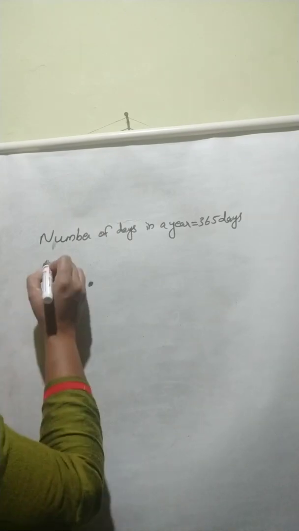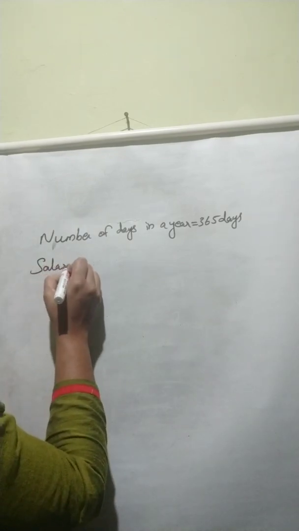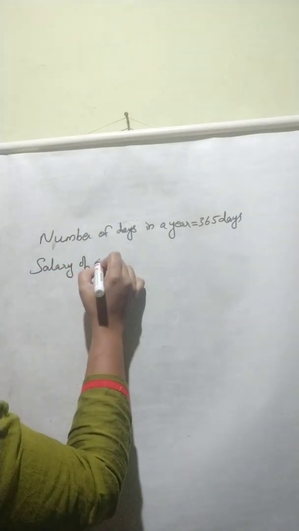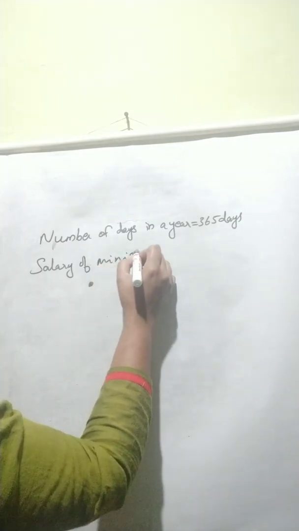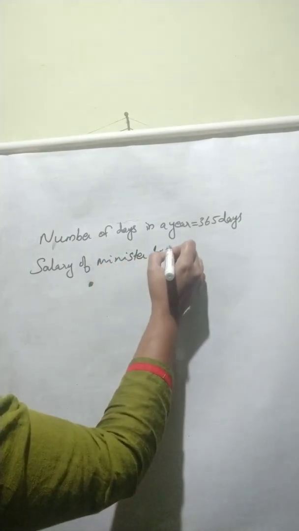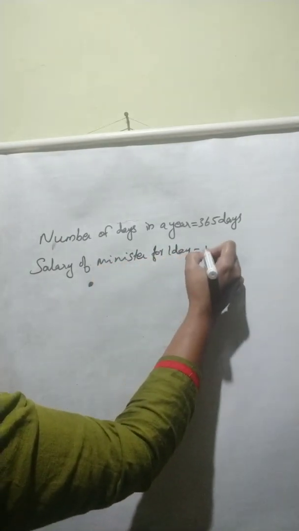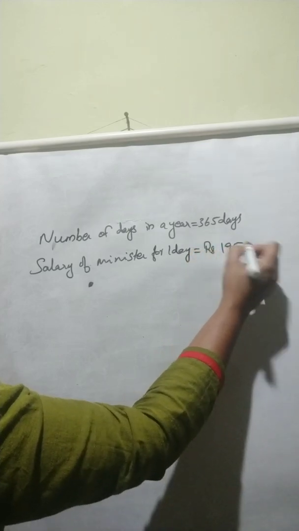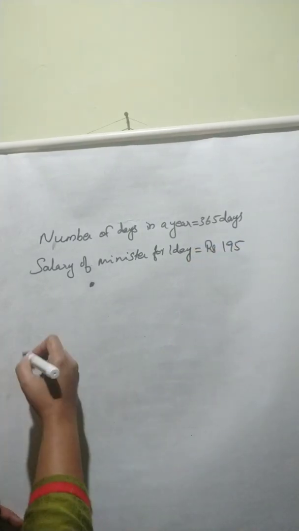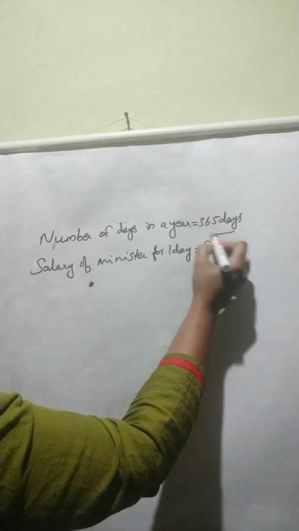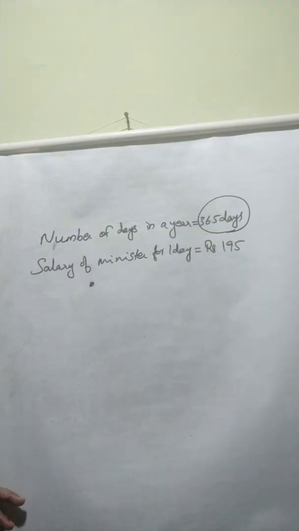Then we need to find the salary of minister. We know that salary of minister for 1 day is rupees 195. But we need to find for how many days? 365 days.